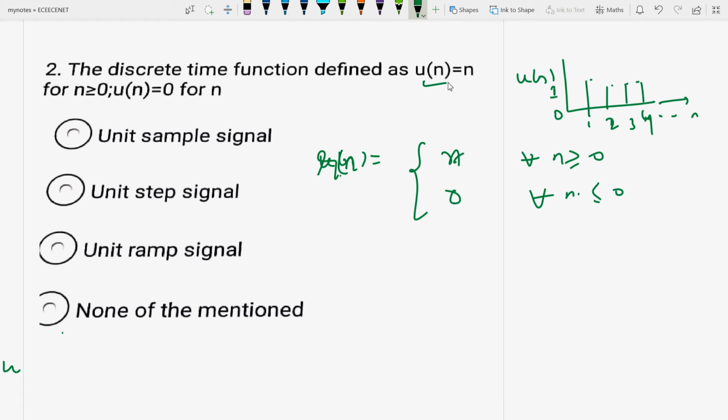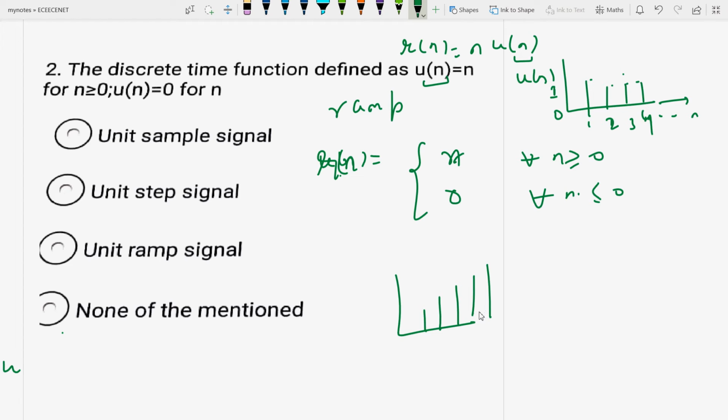If it is given as un equal to n, actually it should be rn equal to n un. That means un is 1 for positive values of n and 0 for negative values. So this is a ramp signal, and this is the unit step function. When we plot the graph for a continuous time signal, we get a straight line passing through the origin with unit positive slope. The function is called the unit ramp signal.